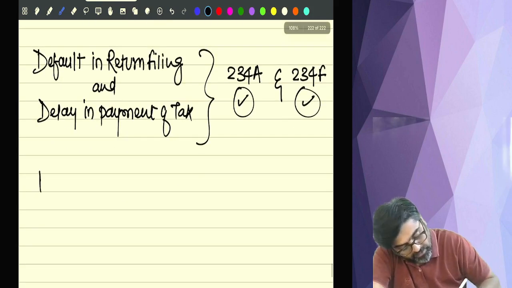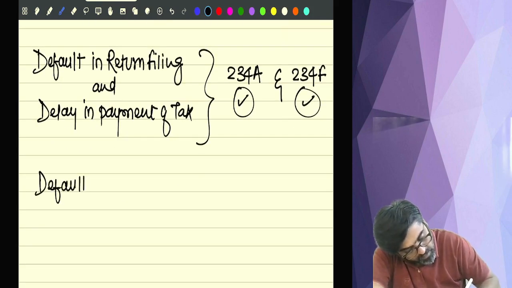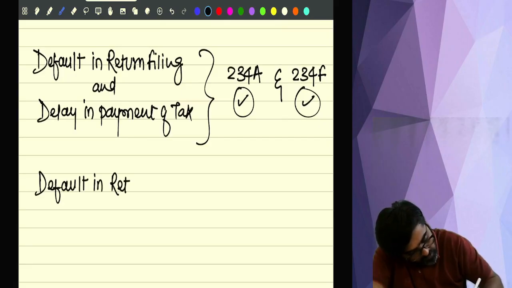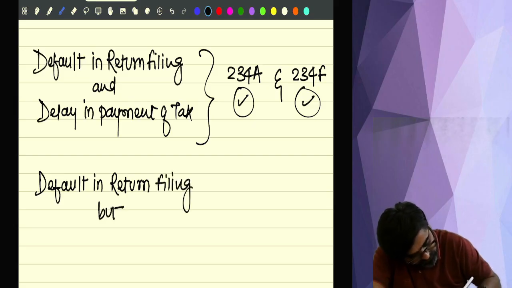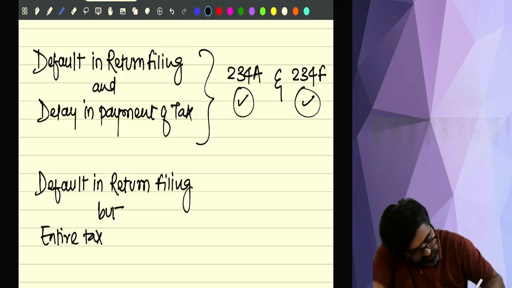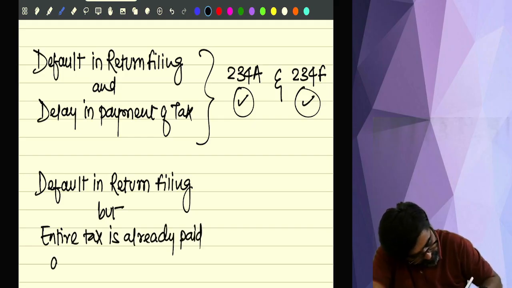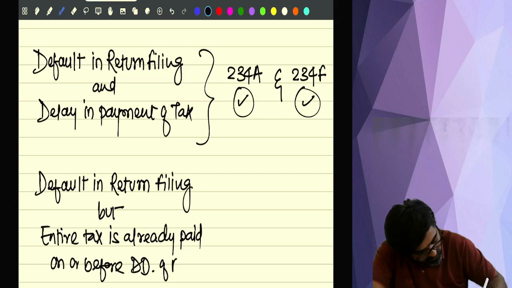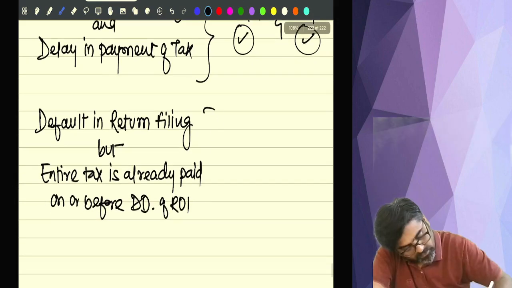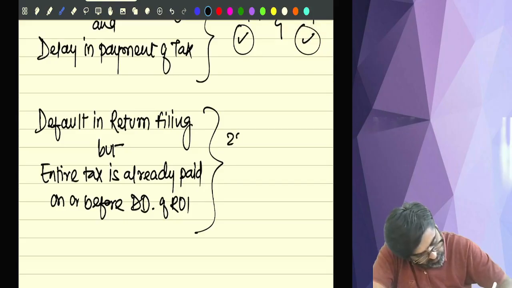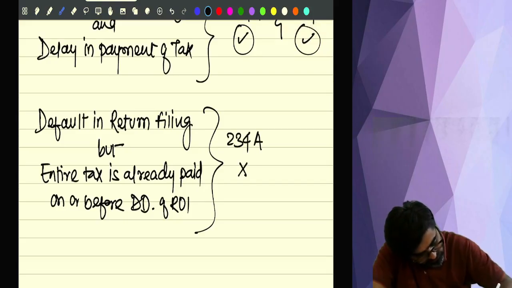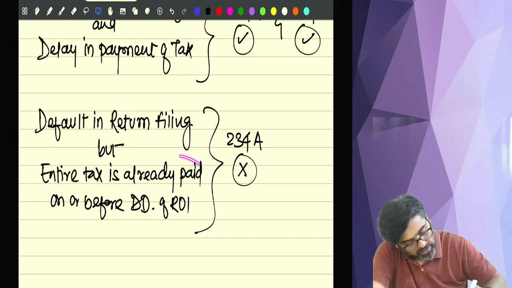But sometimes it might happen that there is a default in return filing, but the entire tax is already paid on or before the due date of the return. So here 234A interest will not come. Why? Because the entire tax is already paid.